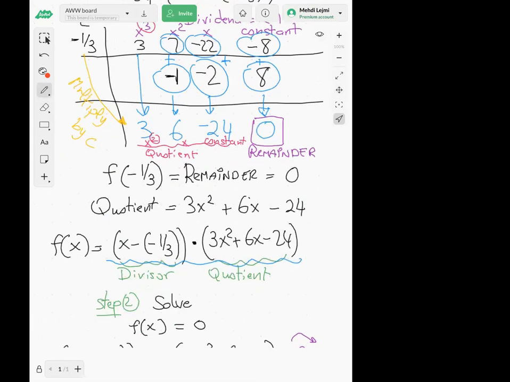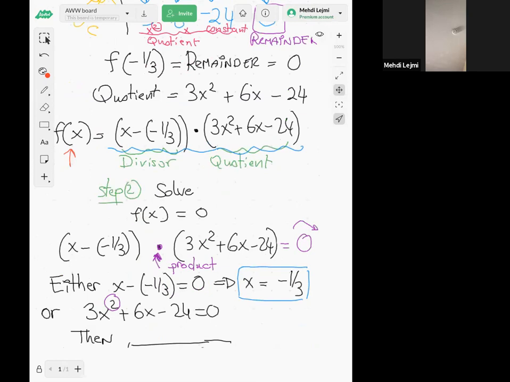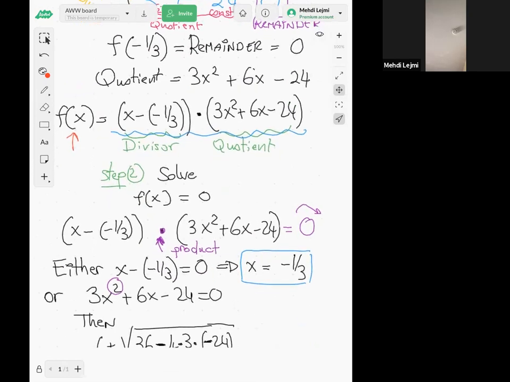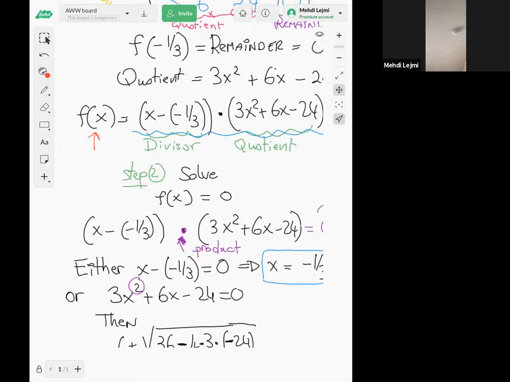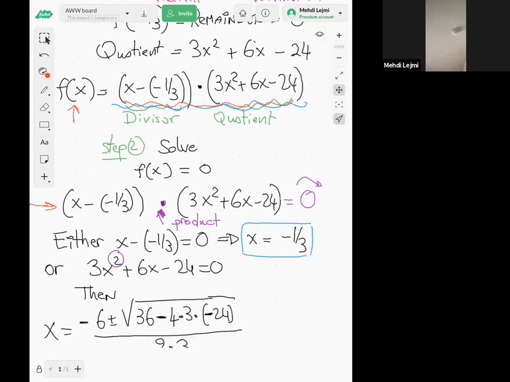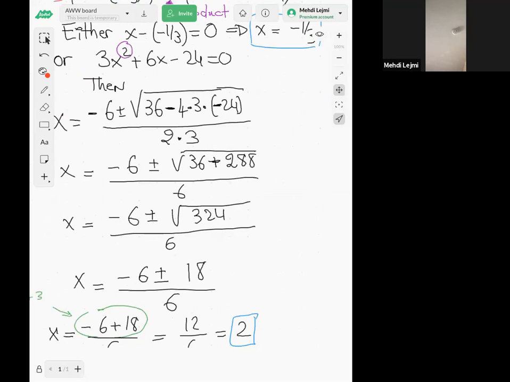Here's my answer. I divided, and then second step, solving f of x equal to 0, I'm going to use the result I got from the division. Here's my f of x, and so I got my solutions: -1/3, 2, and -4.